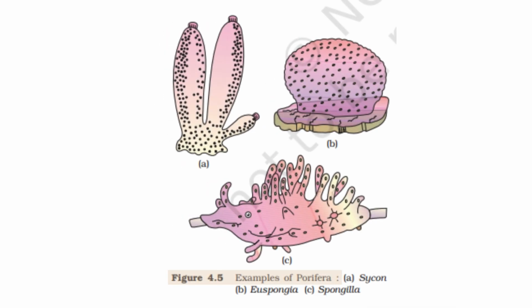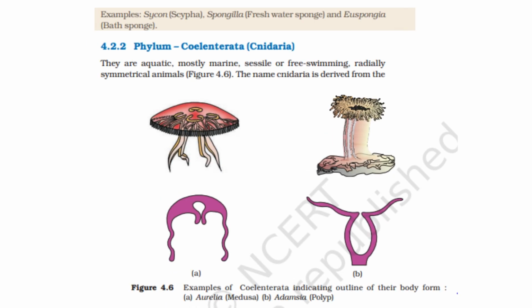Figure 4.5. Examples of Porifera. A. Sycon. B. Euspongia. C. Spongilla. Examples: Sycon, Scypha, Spongilla, freshwater sponge, and Euspongia, bath sponge.